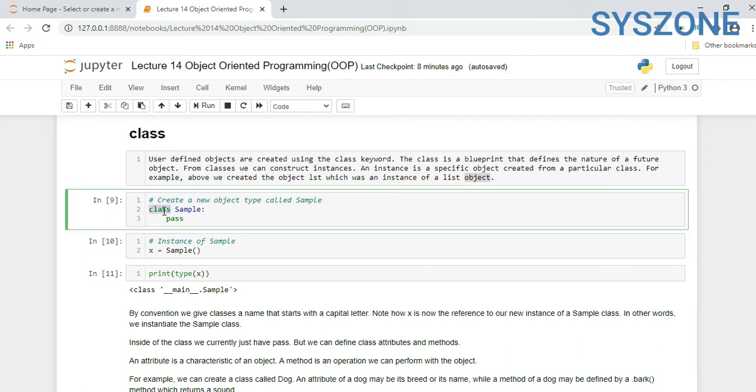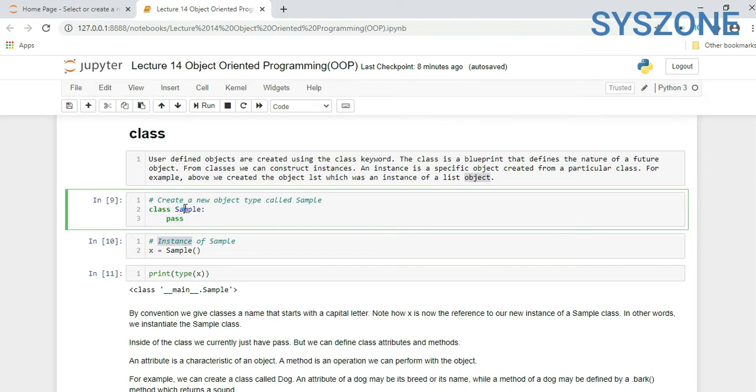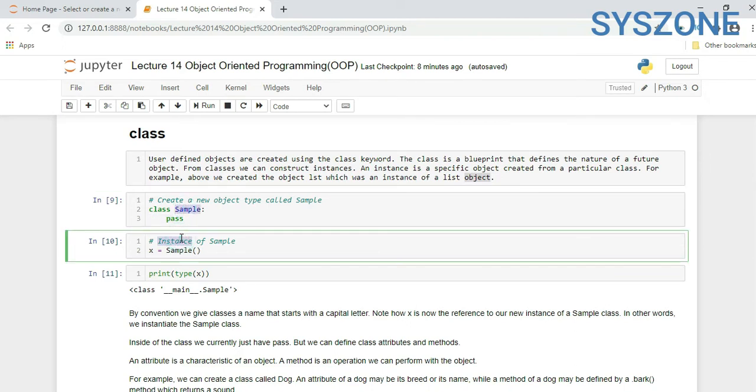Here if you see the example, we created a class named Sample. Now we are not doing anything inside this class, we are just using a pass statement, so it will do nothing. Now here we are creating an instance of the Sample class.